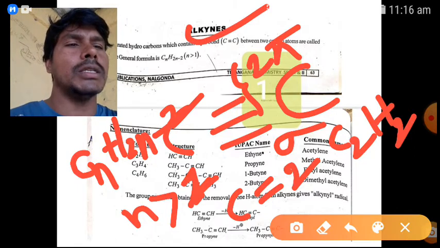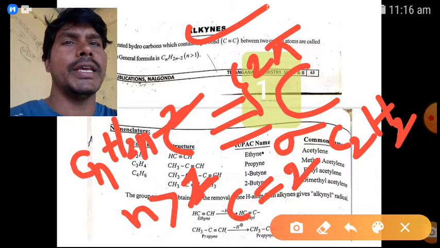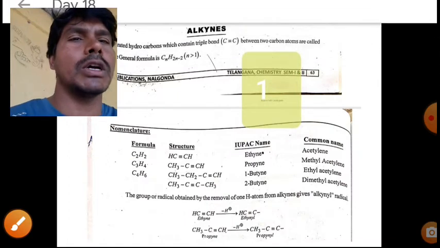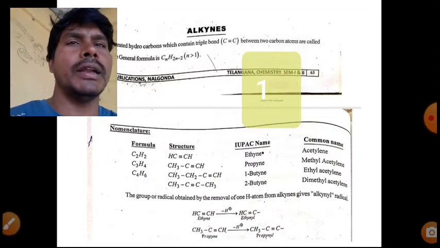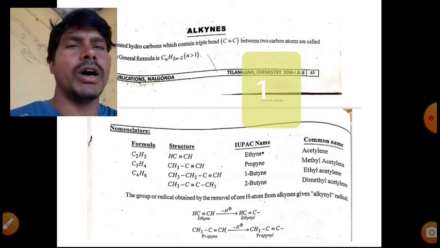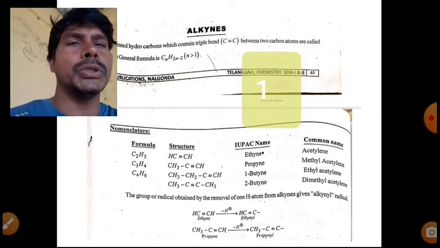So what is the nomenclature in the IUPAC system or the general system? This is very important. If you want to remember these compounds, you must learn their nomenclature. For formula C2H2, we give the structure, the IUPAC name, and the common name.